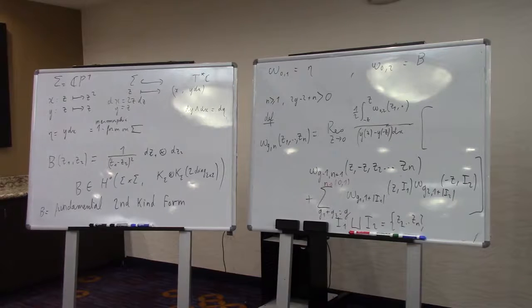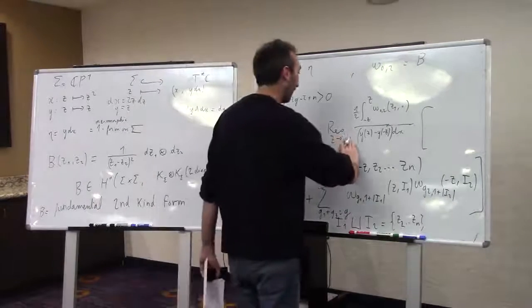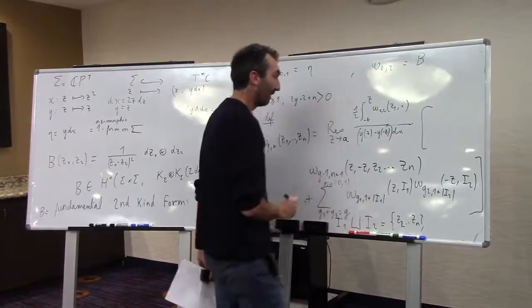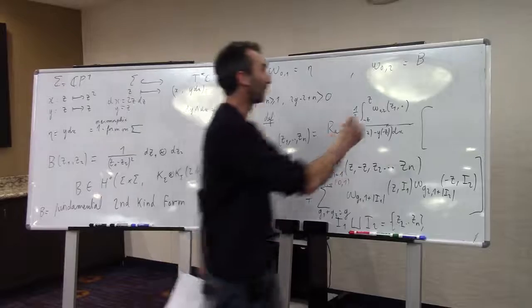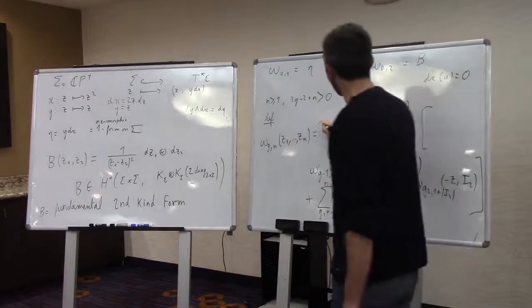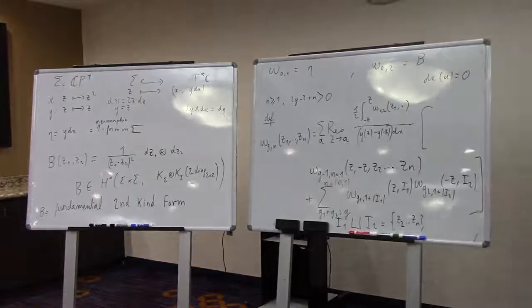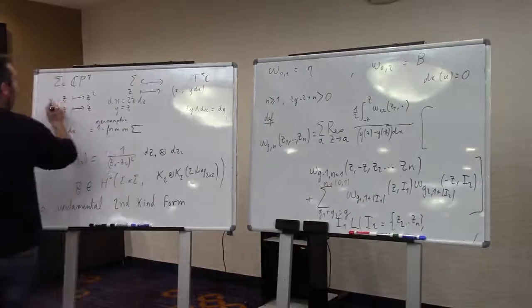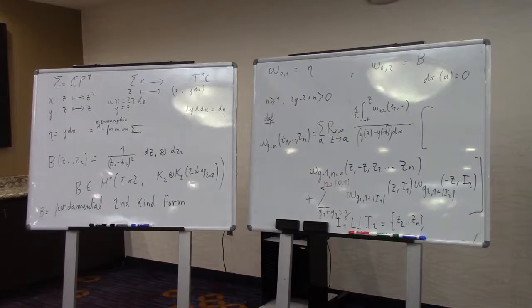Okay? So in general, we shall replace this residue at 0 by the residue at some points that I will call A. And A are the places where dx vanishes. So dx of A equals 0, and there are several such zeros. If there are several points at which dx vanishes, they are the ramification points of the branch cover given by x. So x is a projection from sigma. Remember, x is a projection from sigma to CP1, which makes sigma a branch cover over CP1, and the zeros of dx are the ramification points of that branch cover. So we are summing over all ramification points.